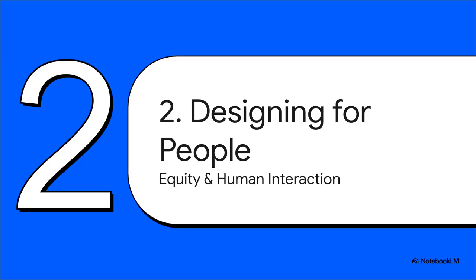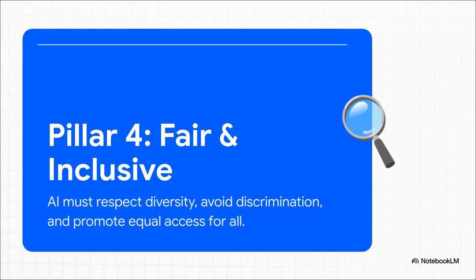All right, so with that foundation of trust in place, the next set of pillars focuses directly on us, on the people who are actually affected by AI. This is all about designing for fairness, for equity, and for positive human interaction. So Pillar 4 is all about fairness and inclusivity.